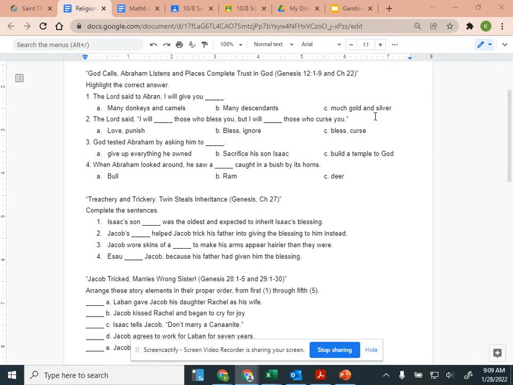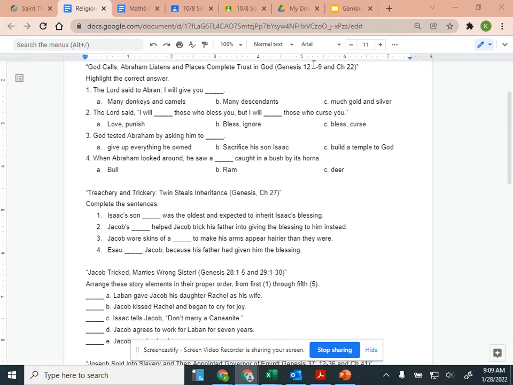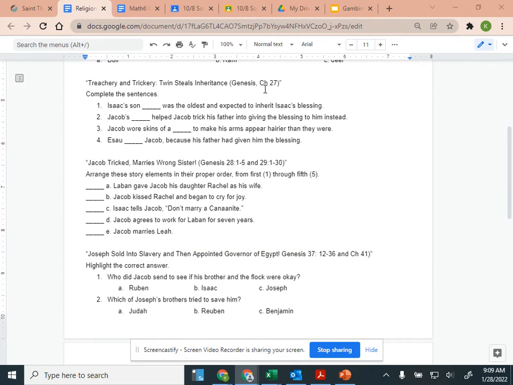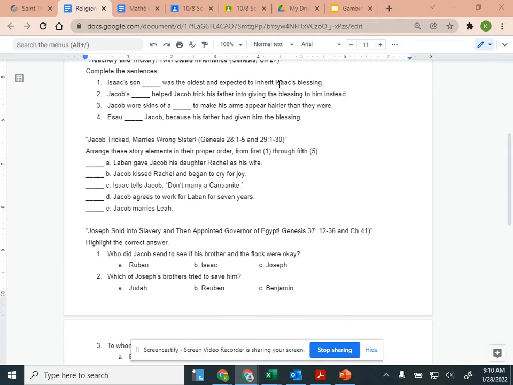Our first section was about Abraham in the beginning of Genesis. Then yesterday we read about Isaac getting tricked by Jacob, kind of weaseling his way in and getting Esau's blessing. So that was in Genesis chapter 27.